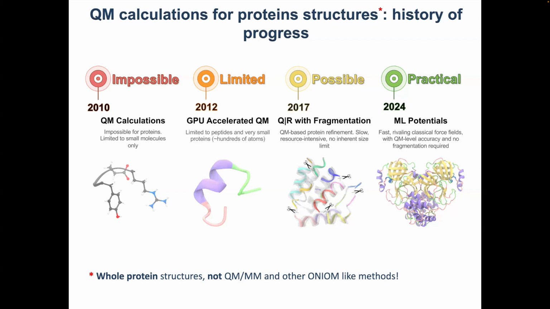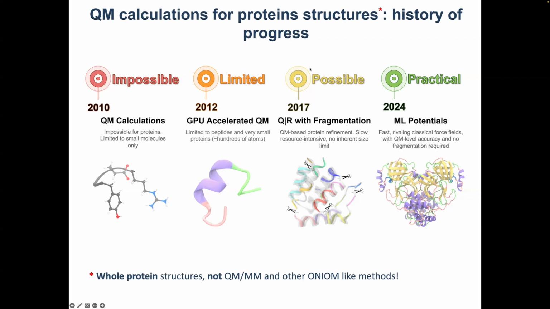And that actually made it possible to do QM calculations for protein-like molecules. Yet again, these are protein-like molecules, very small kinds of protein structures. So that was cool, and is cool, but still limited to those small molecules and probably one or two single point calculations. And in refinement, we need hundreds and thousands of these calculations.